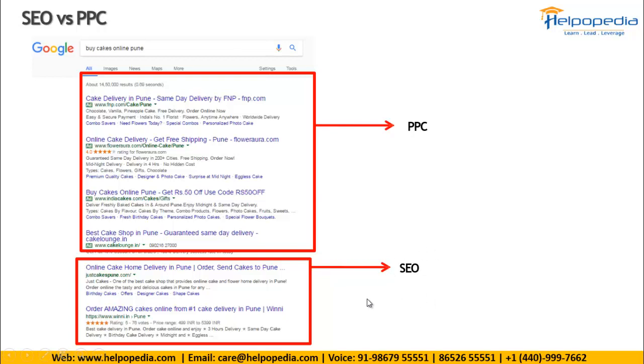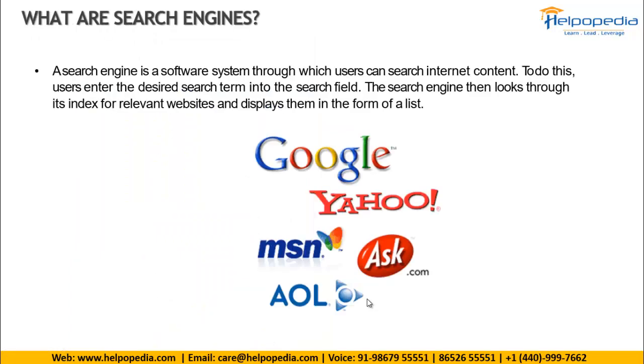Now, the next thing is, what are search engines? If we talk about search engines, they are small software programs which will provide you with the results from whatever you are searching. All search engines work the same way, and there are many search engines: Google, Yahoo, MSN, Ask, AOL, Bing. Like this, we have various search engines.